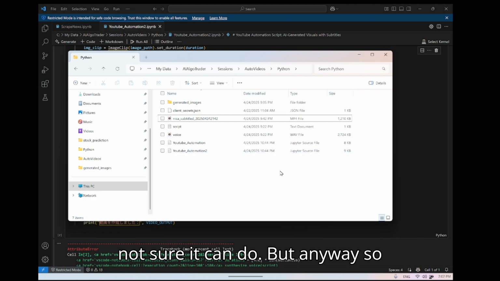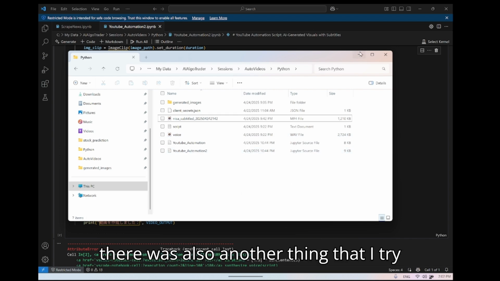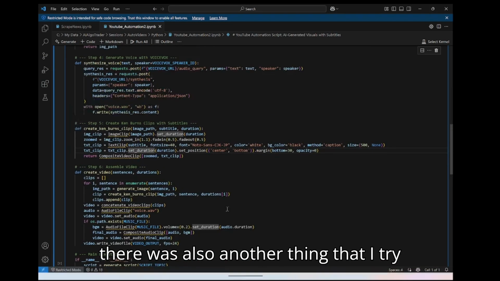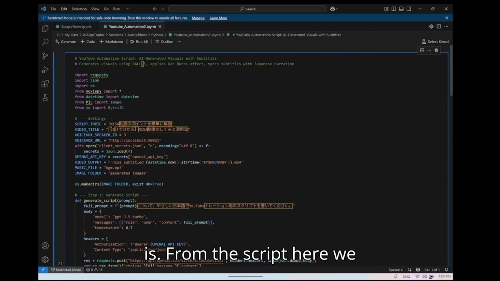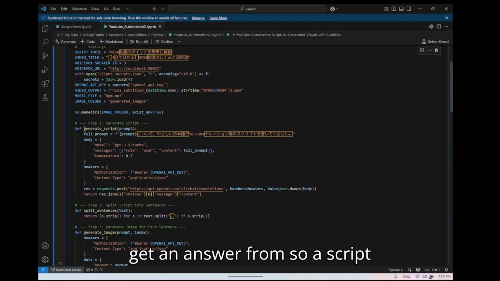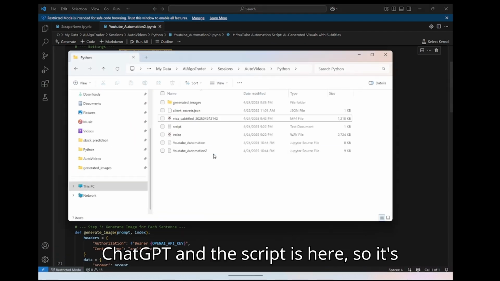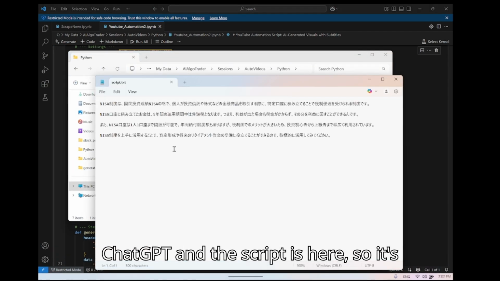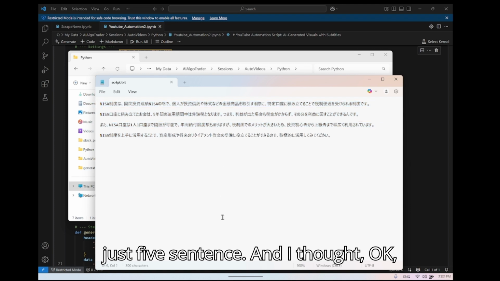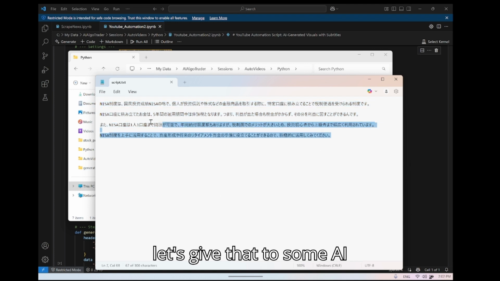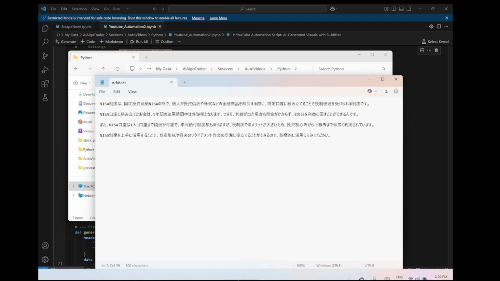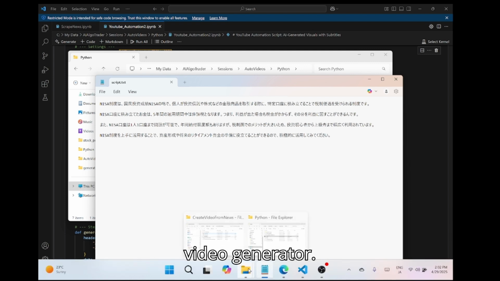But anyway, there was also another thing that I tried. From the script here we get an answer from ChatGPT, and the script is just 5 sentences. I thought, okay, let's give that to some AI video generator.